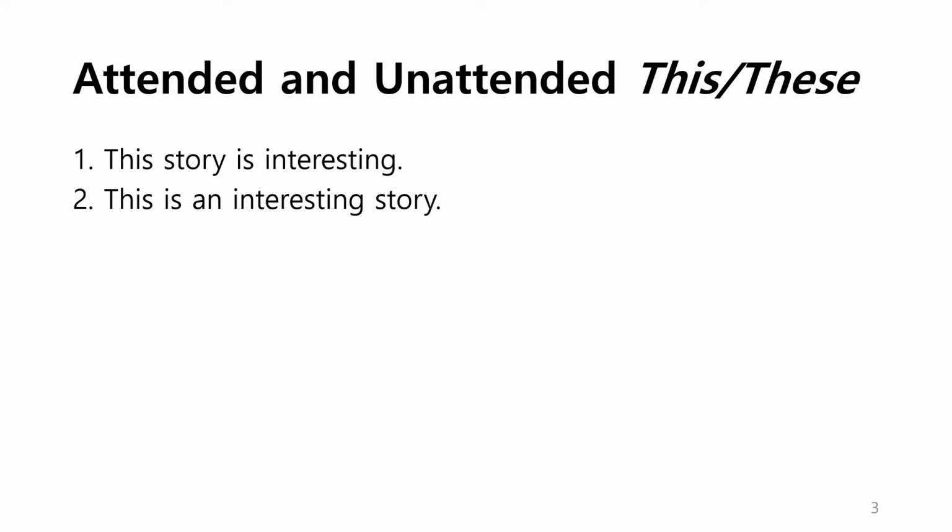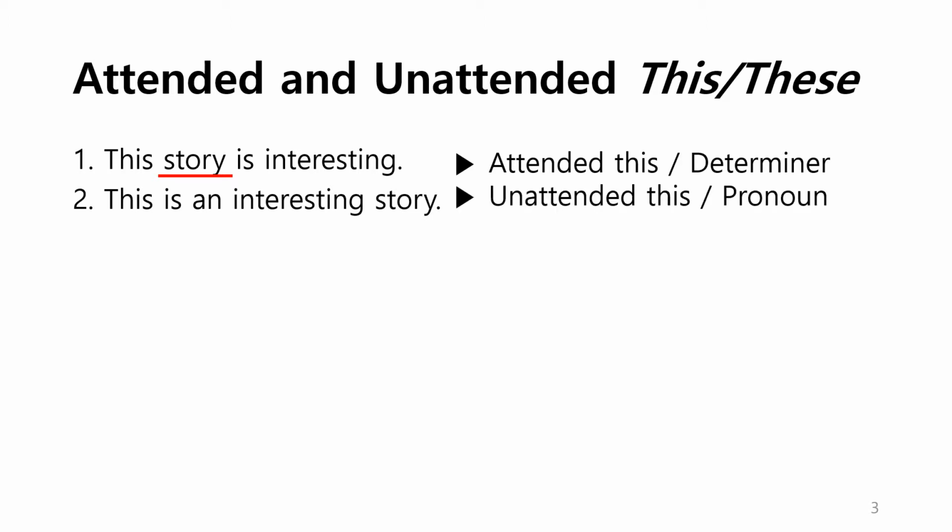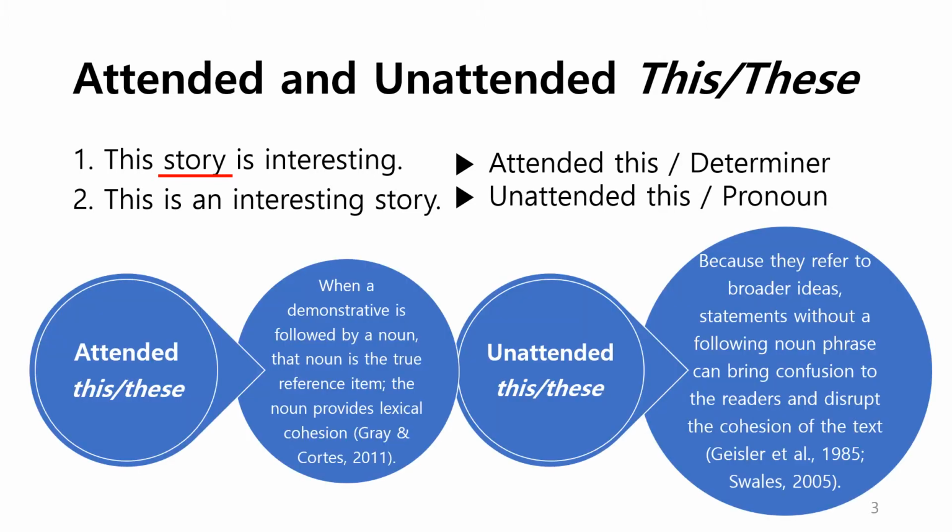To give you a brief introduction on what attended and unattended this and these is, I show you two sentences. The first one has a noun phrase after this. So this demonstrative is called attended this or a determiner because it is modifying a noun phrase. However, the second sentence doesn't have a noun phrase after this, so it is usually called unattended this or a pronoun because it is standing alone.